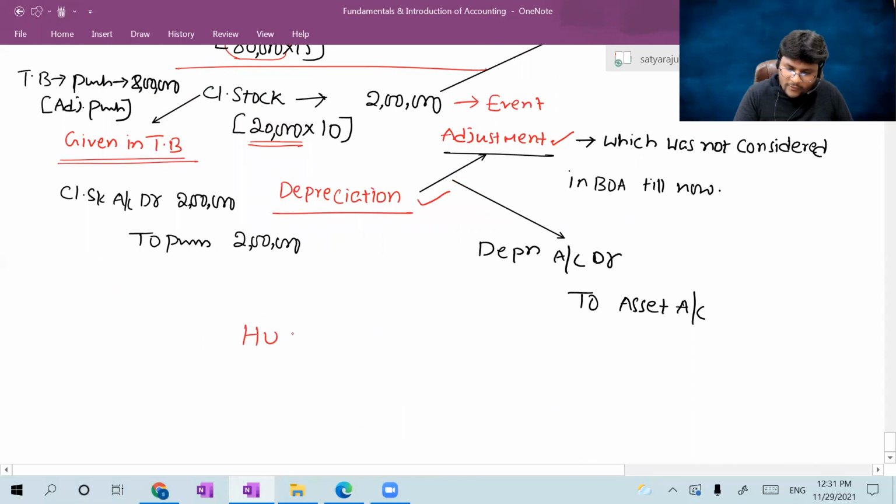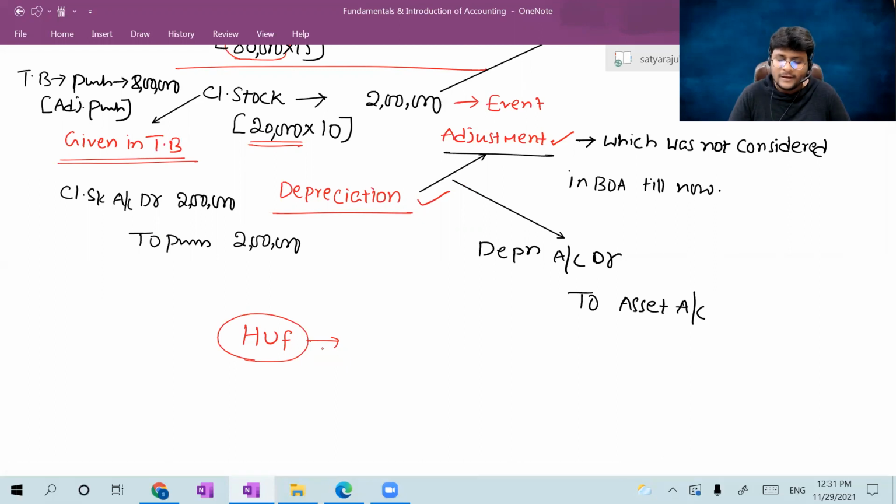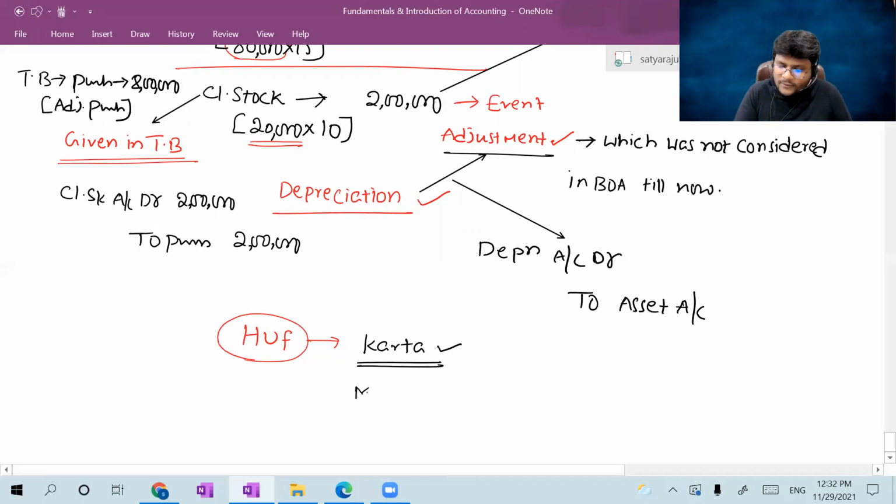HUF, how it works, I'm telling you. In HUF, in general the elder person or the old person can be named as Karta. So all the legal formalities, the signing authority, and check issuing power will be with Karta. He should follow all the rules and regulations, and all the members should be managed by Karta. Remaining all are known as members of HUF.